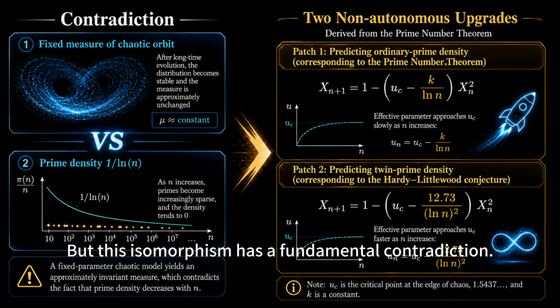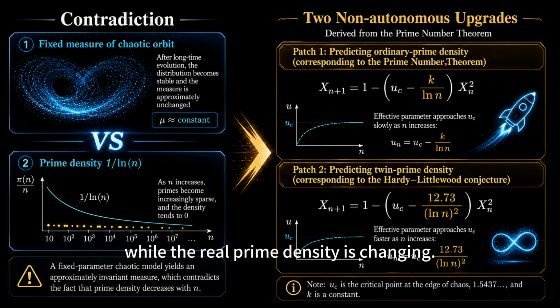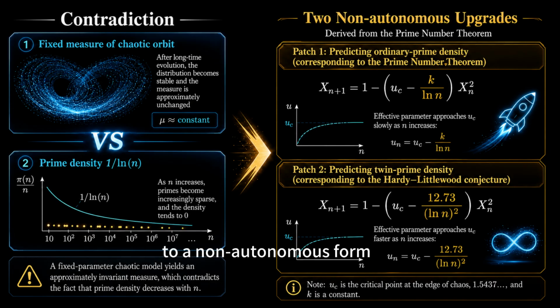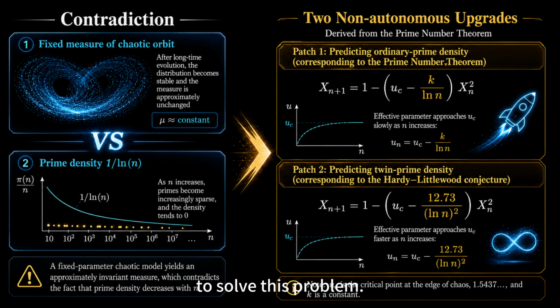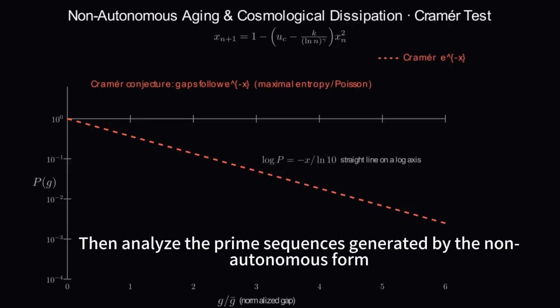But this isomorphism has a fundamental contradiction. The prime density represented by the orbit is constant, while the real prime density is changing. This study further upgrades the mapping to a non-autonomous form to solve this problem. Then analyze the prime sequences generated by the non-autonomous form.